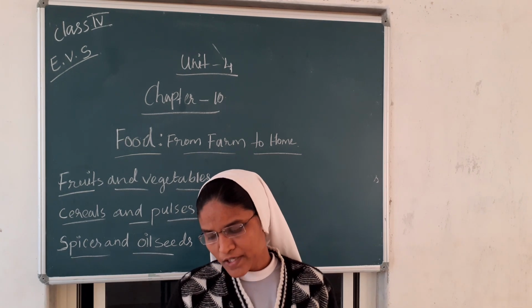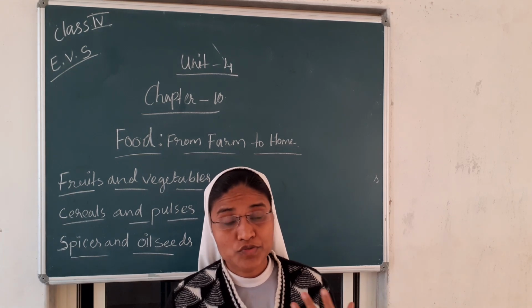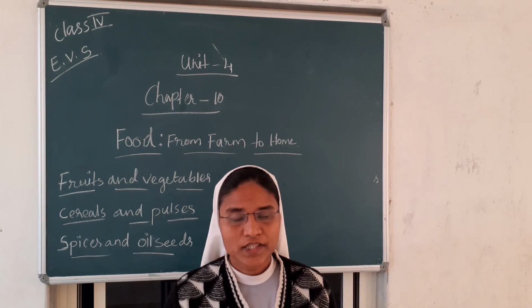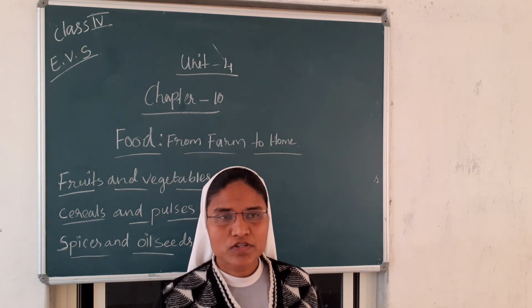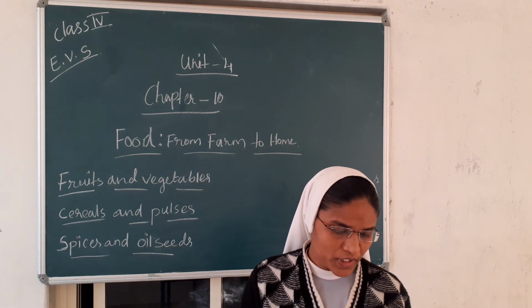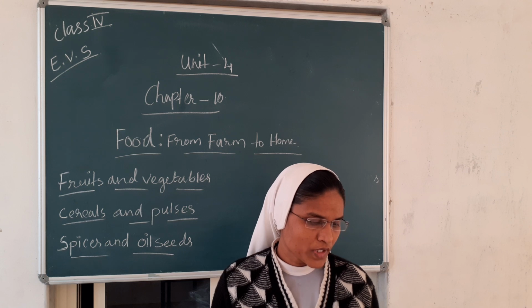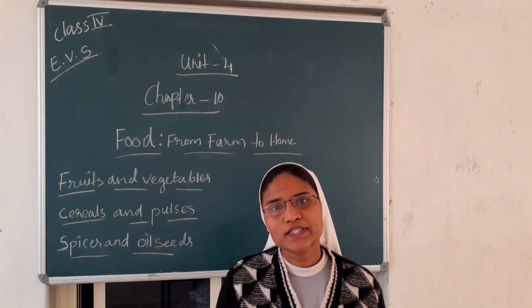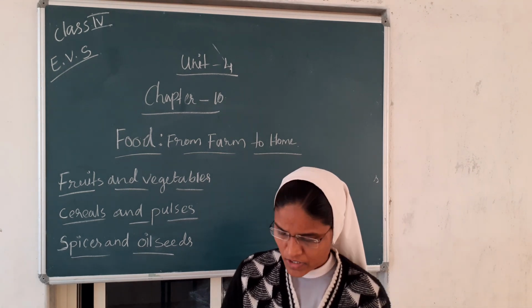Here they are saying we use different fruits: water type, juice type, flesh type fruits, and then we eat the dry fruits. Vegetables also, some vegetables we eat like a flower, like seeds, like a plant. Some vegetables are given here on page number 61.